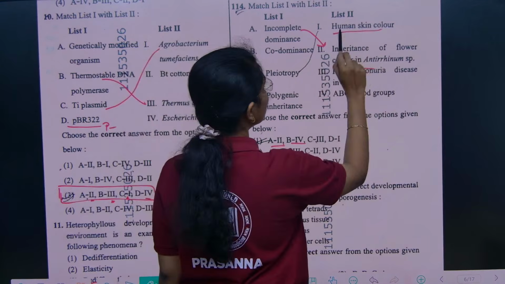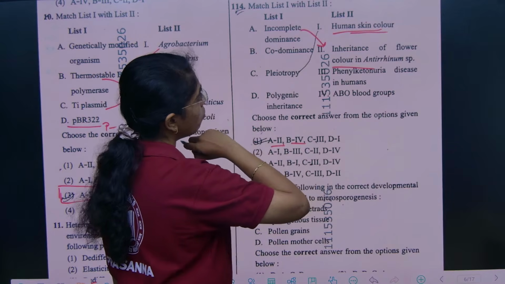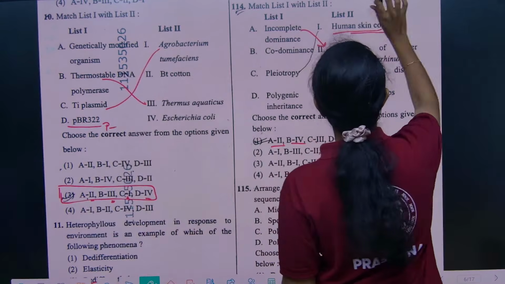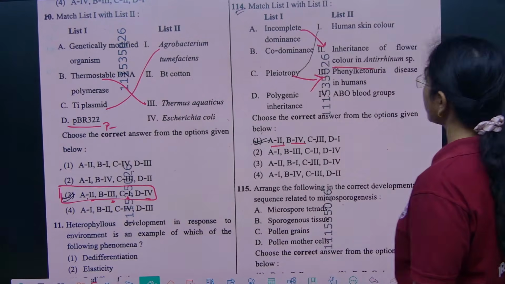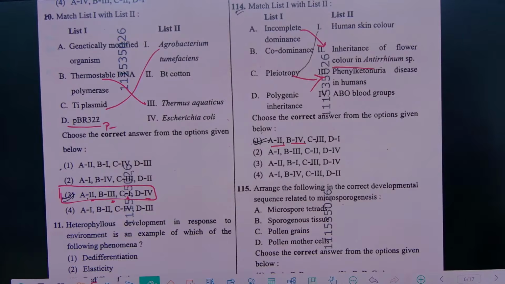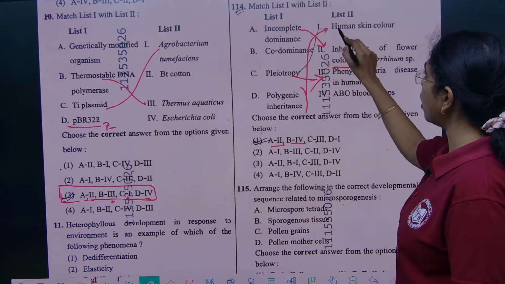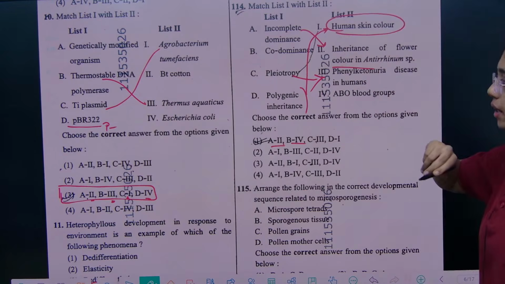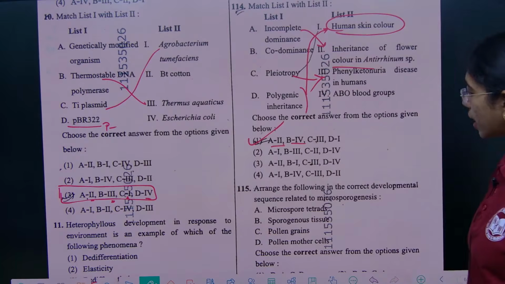Pleiotropy, human skin color. Just a second. Yeah, pleiotropy, phenylketonuria is the example. Pleiotropy, phenylketonuria disease in humans. Polygenic inheritance, you can take the example of human skin color. So, the right answer is option 1. Next,